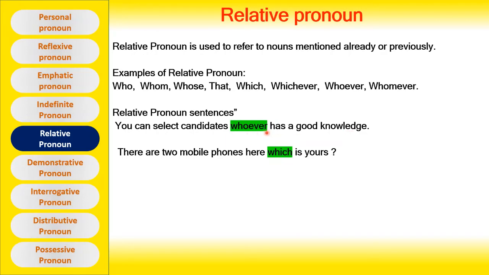You can select candidates whoever has a good knowledge. Here whoever is a relative pronoun, referring to the noun already mentioned in the sentence, which is candidates. Let's see another example. There are two mobile phones here. Which is yours? Which is again a relative pronoun. It is referring to the nouns mobile phones already mentioned in the sentence.